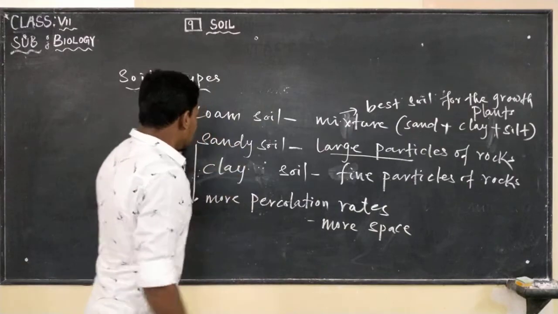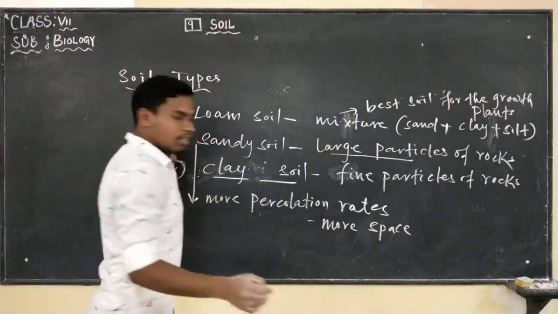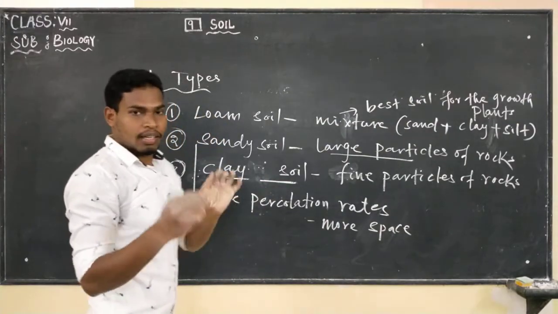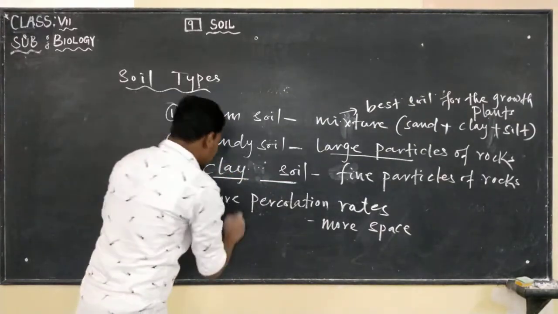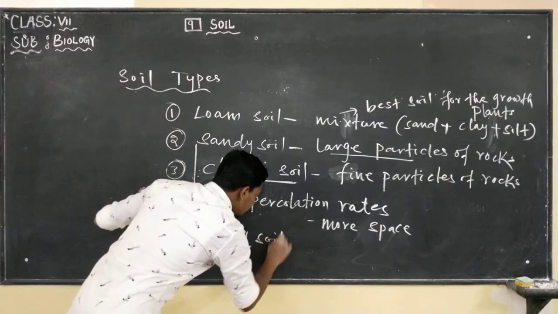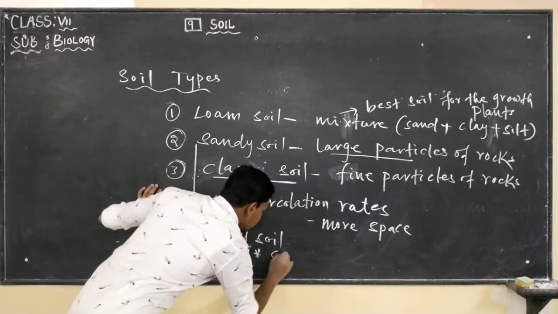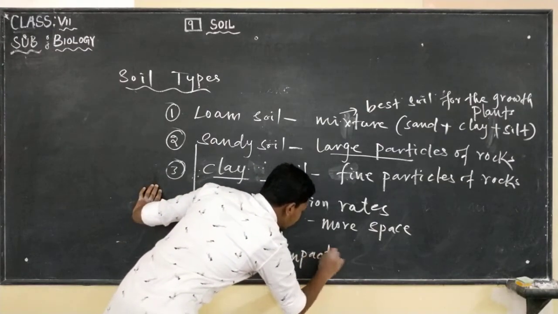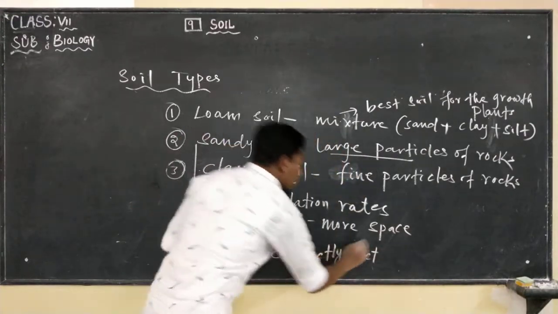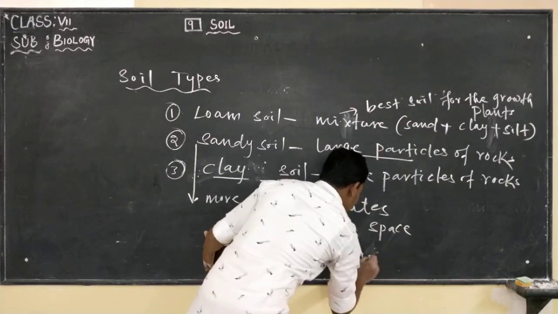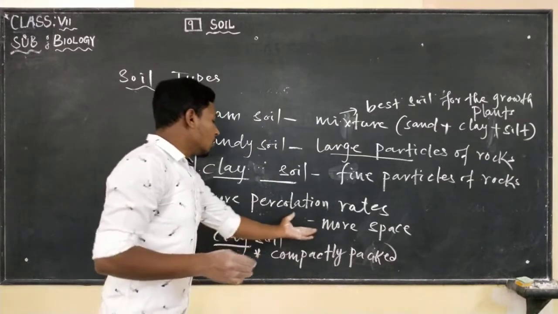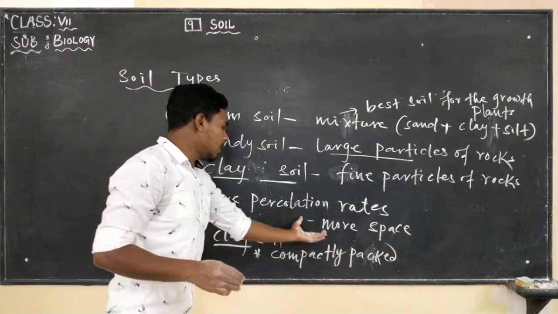And the next one is our clay soil. Here these clay soil particles are compactly packed, and they don't have more space like sandy soil.